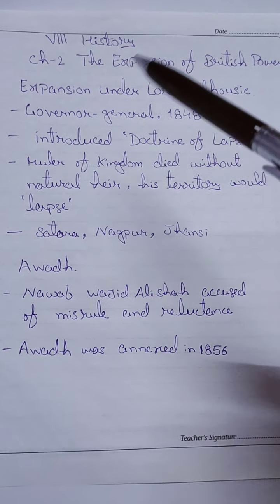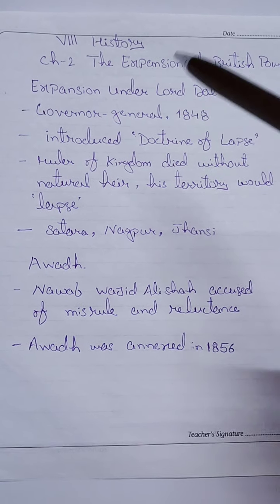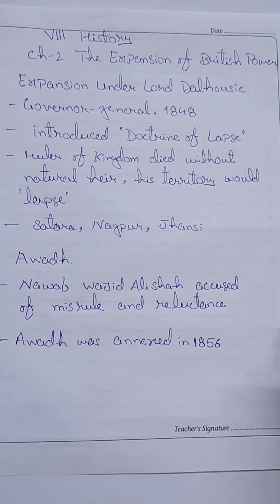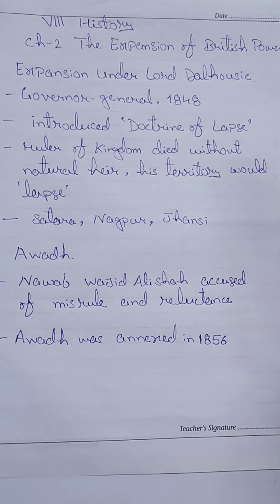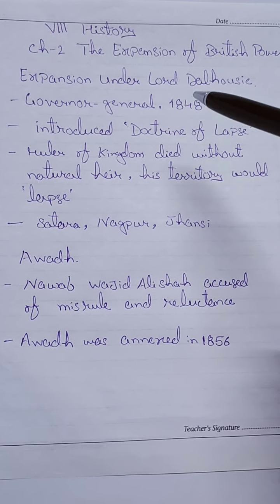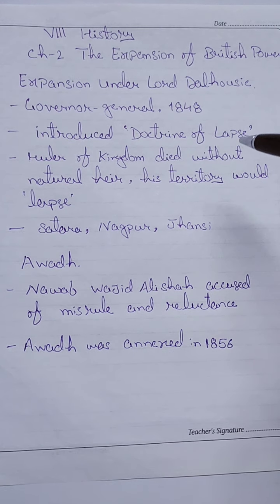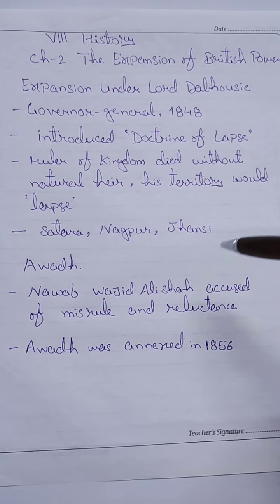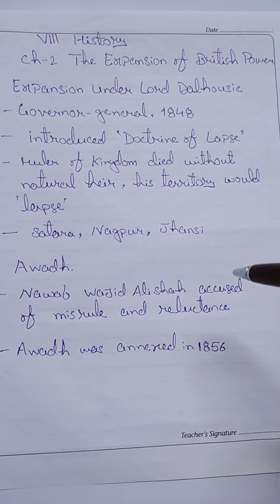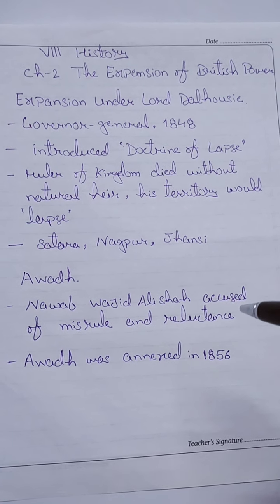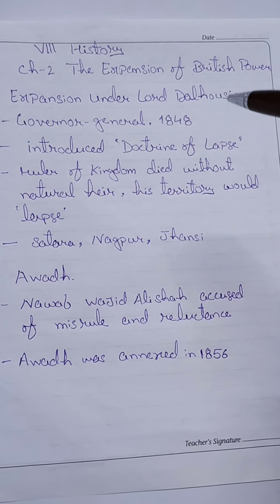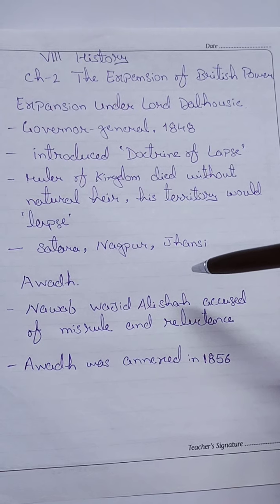Now we will see how British power expanded during the rule of Governor General Lord Dalhousie. Lord Dalhousie remained Governor General of India for a period of 8 years, from 1848 till 1856. After taking over as Governor General in 1848, he started the final stage of annexations. He introduced a policy called the Doctrine of Lapse. What was the clause in this policy?